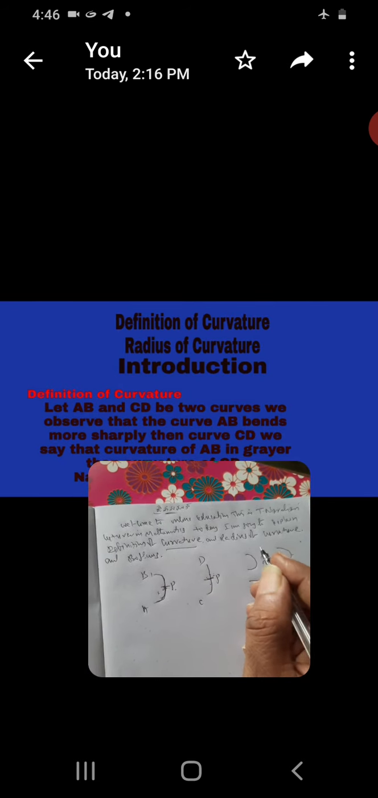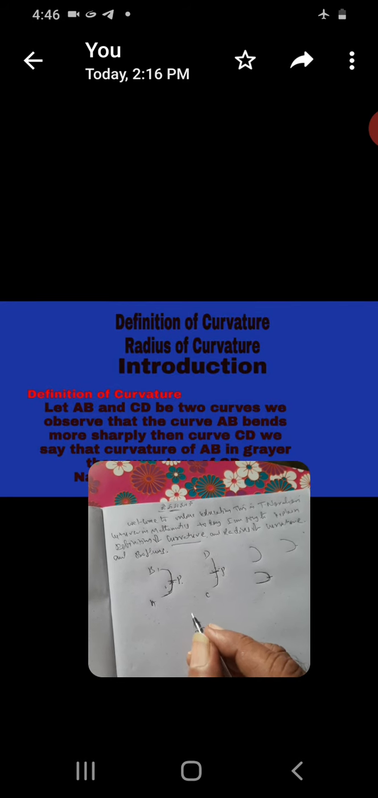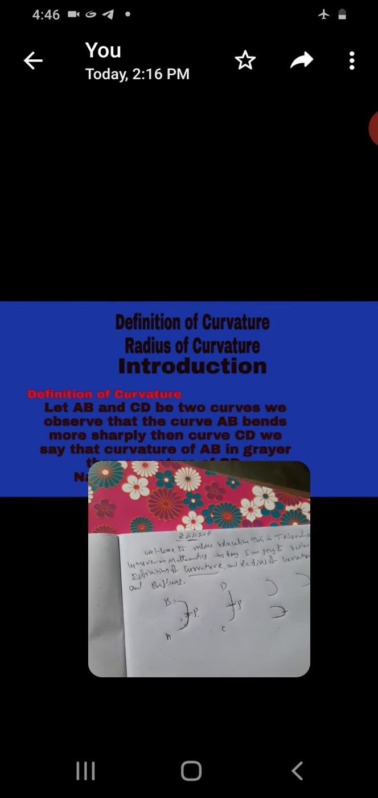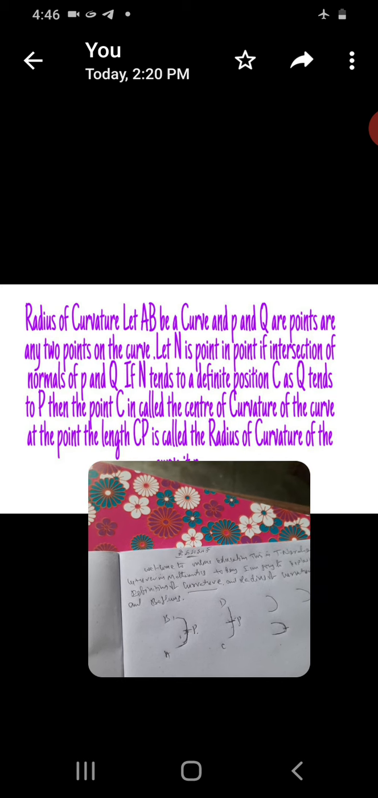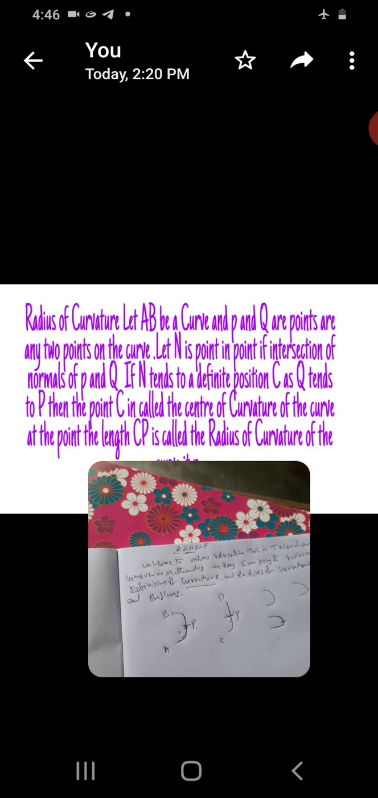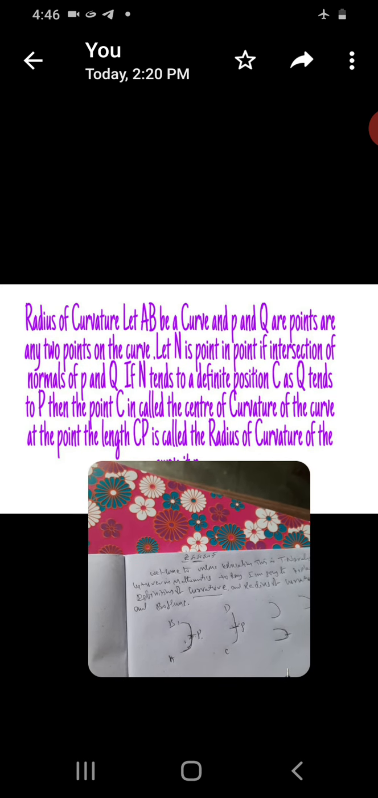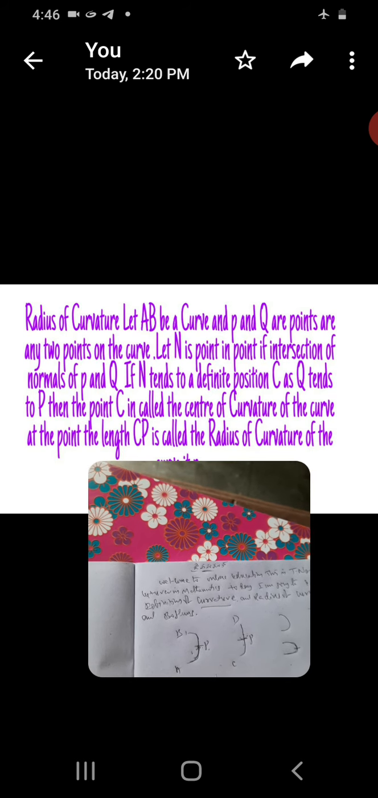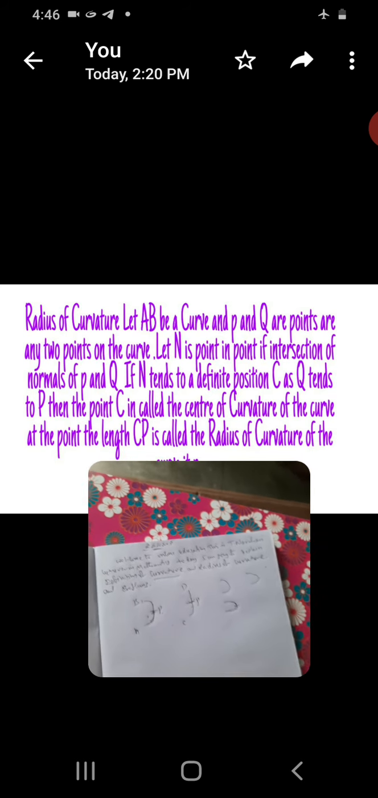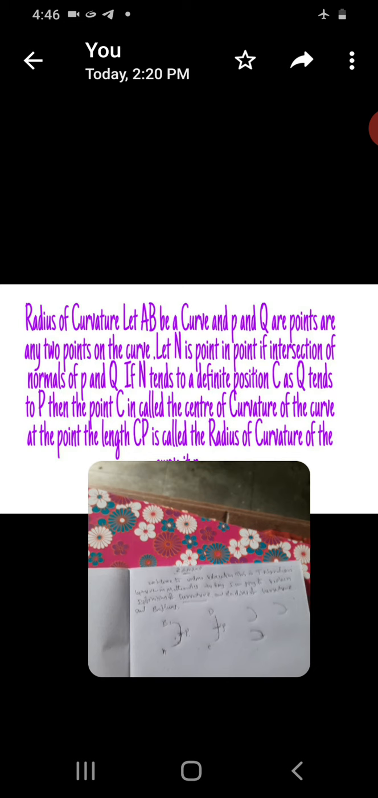Curvature, radius of the curvature. See, what is the radius of the curvature? Let AB, see this point, AB is more bended compared with the CD line. This is the case. Now next, radius of the curvature. Let C be a center. See this, radius of the curvature.